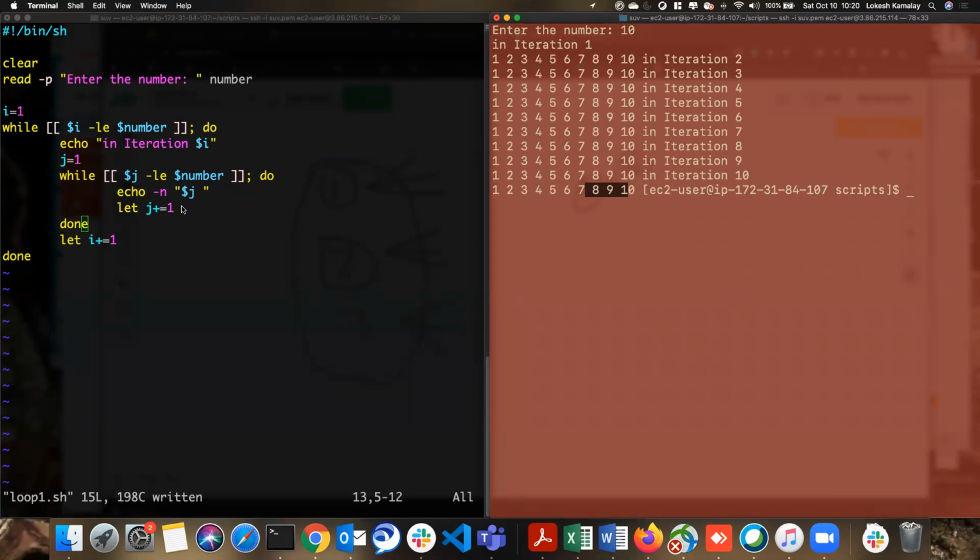It's a bit difficult to understand, but once you practice it, once you understand how the while loop is working, then you can understand this nested while loop.